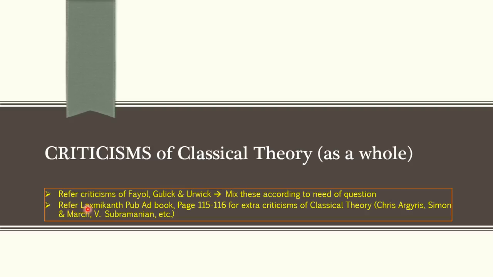Also, if you want some extra criticisms, you can refer to Lakshmikant's public administration book, not the polity book, page numbers 115-116. He has given some extra criticisms of classical theory by Chris Argyris, Simon and March, and V. Subramanian. V. Subramanian is an Indian author. Basically you will not need that. We have dealt with all the criticisms. Basically the criticisms of classical theory are the same: that they are mechanistic, dehumanizing, they have neglected the human side, they are static, they are just normative and whatnot.